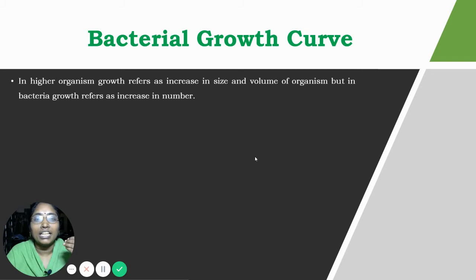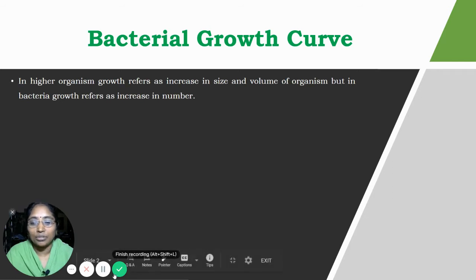How will the bacteria increase? The bacteria will divide by cell division, by binary fission, with one bacterial cell giving rise to two daughter cells. When there is an increase in the number, that refers to bacterial growth. That is the basic point regarding the bacterial growth curve. In higher organisms, growth refers to the increase in size and volume of the organism, but in bacteria, growth refers to the increase in their number.